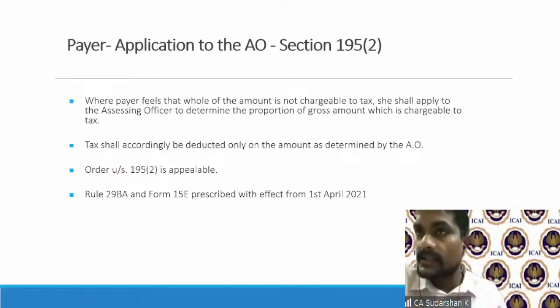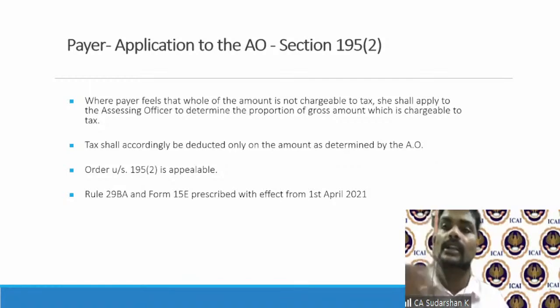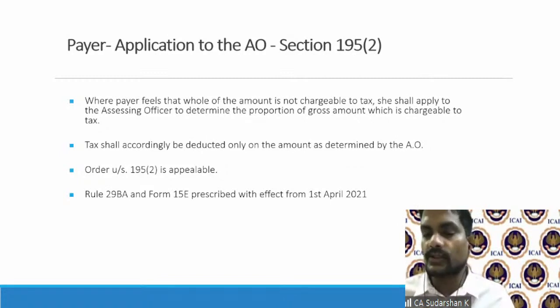But if I don't tax it, you are going to come behind me and say why you did not tax it. And then you are going to initiate TDS proceedings, assessing default. So to ensure that you are not put in an uncomfortable situation, because the last thing you want is to get penalized for a mistake, since anyway it is a withholding tax implication, you can go to 195(2). 195(2) forms are prescribed, and this is where we represent and say to the payer, that is to the resident, whether it's taxable or not taxable.